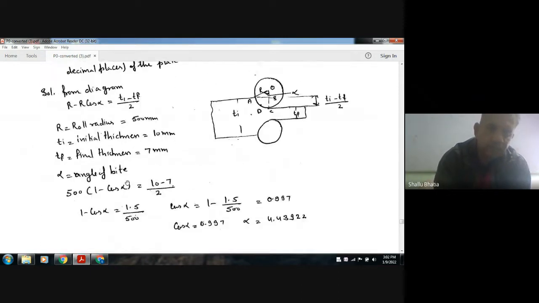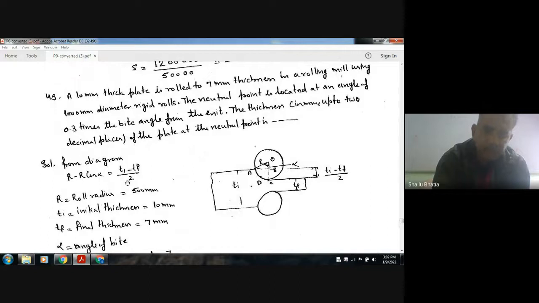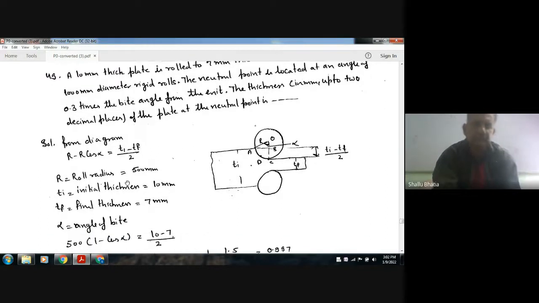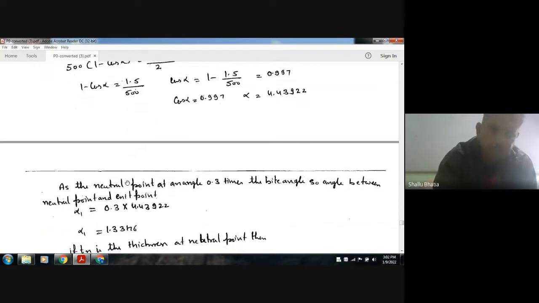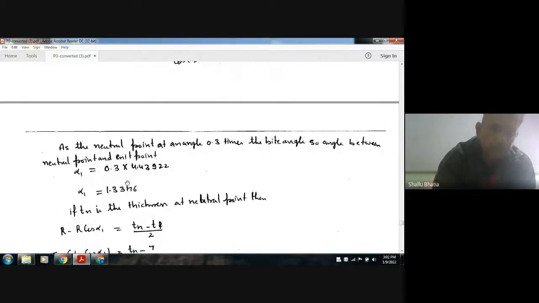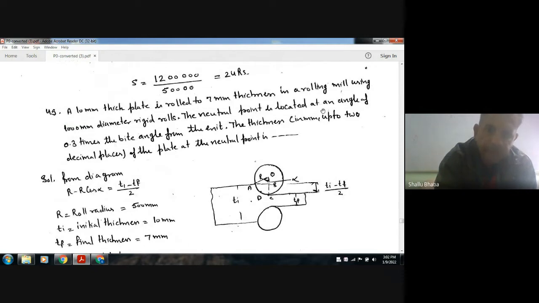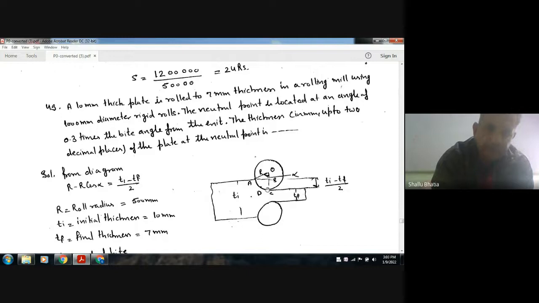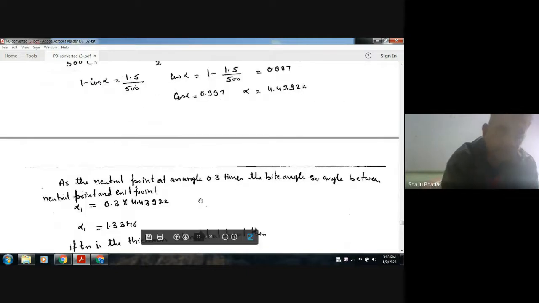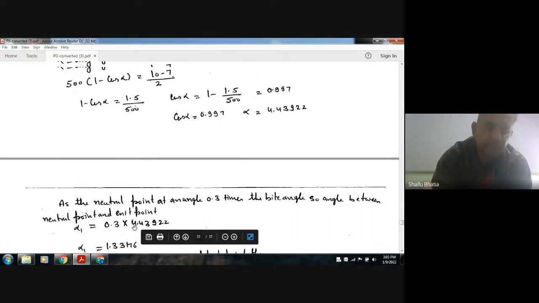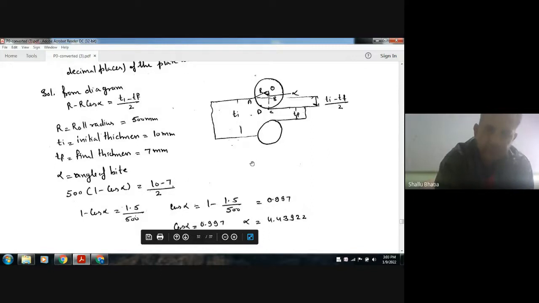So what we have to calculate? The thickness of the plate at neutral point. It is given that the neutral point is located at an angle of 0.3 times the bite angle. The bite angle is alpha, and the neutral point is 0.3 into this angle. So this is 1.33176, this is alpha 1. So the neutral point will come in between.